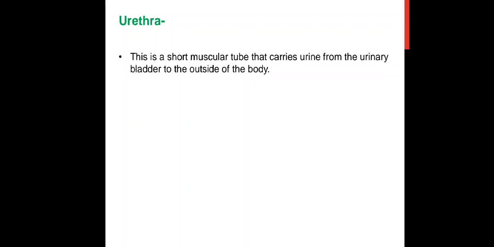The last one is the urethra. It is a short muscular tube which carries urine from the urinary bladder to the outside of the body. It is a canal extending from the neck of the bladder to the exterior at the external urethral orifice, and it is longer in males as compared to